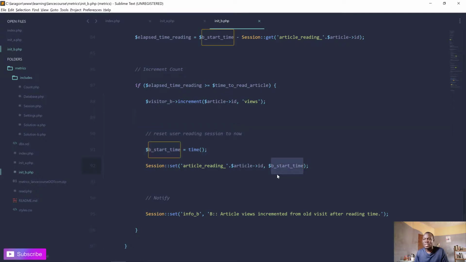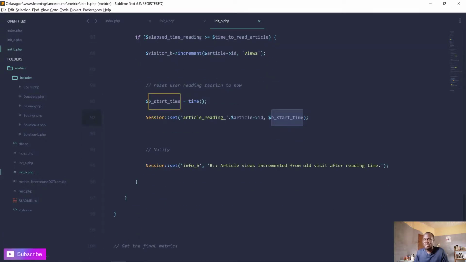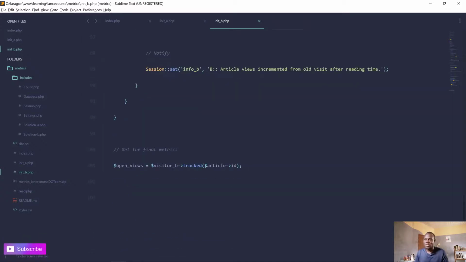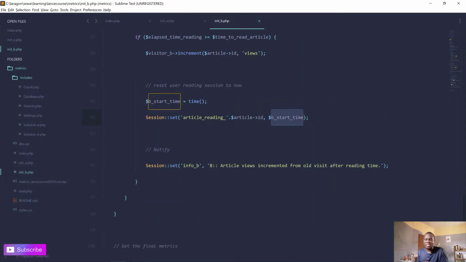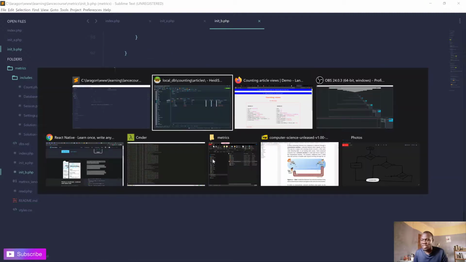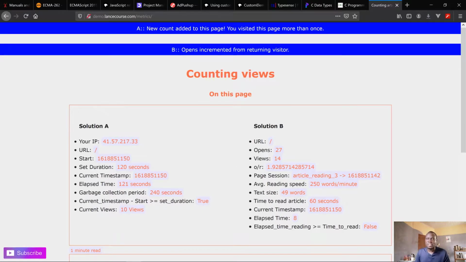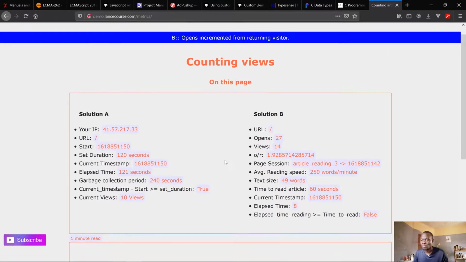We refresh your time here again, and then we alert the user that the article view incremented from old visit after reading time again. So after the person read the article, the person refreshed the page, or came back again to read, so we count it as another view. All this being said, this is the result we get in such code.